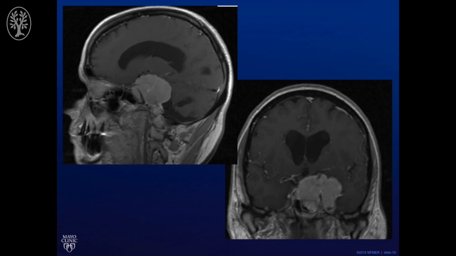This is the MRI showing the very large skull-based tumor, and as you can see, the internal carotid artery is within the tumor itself. So in preparation for surgery, it's important to know whether the patient could tolerate a sacrifice of that carotid artery.